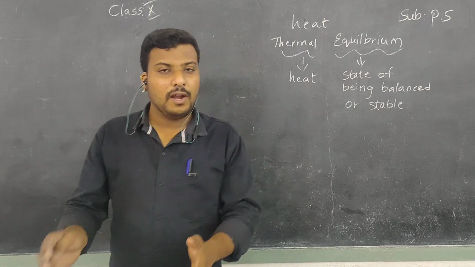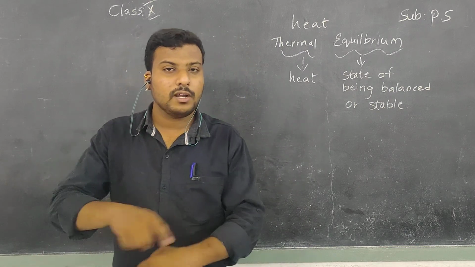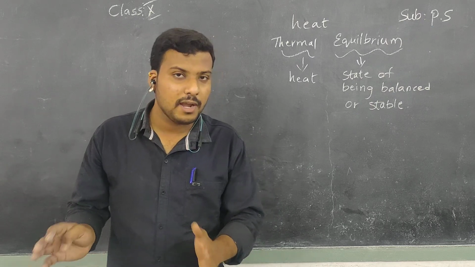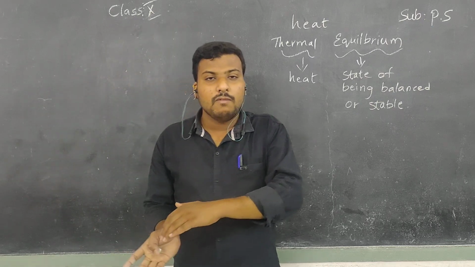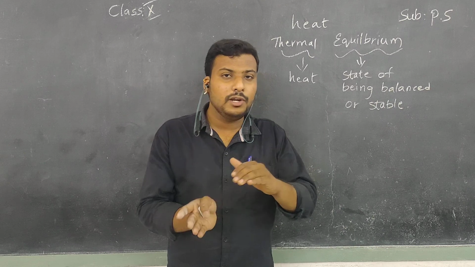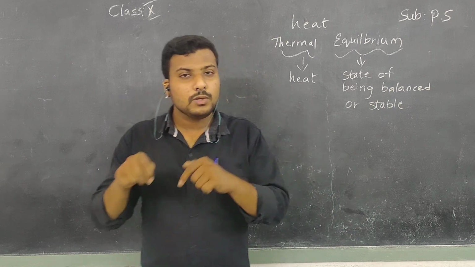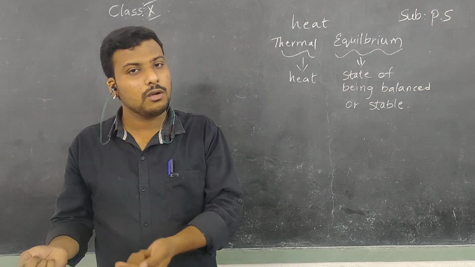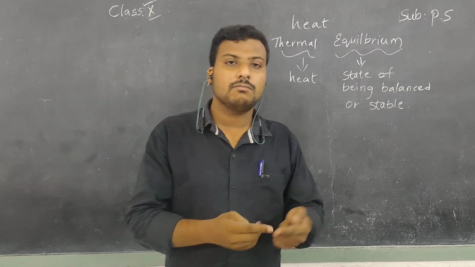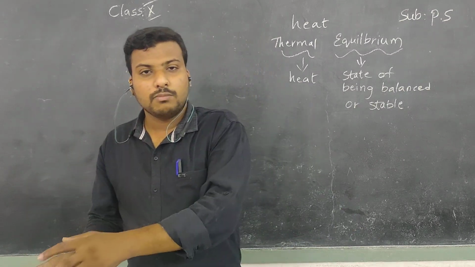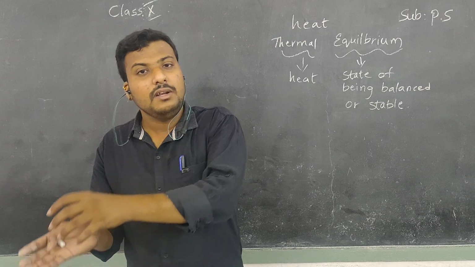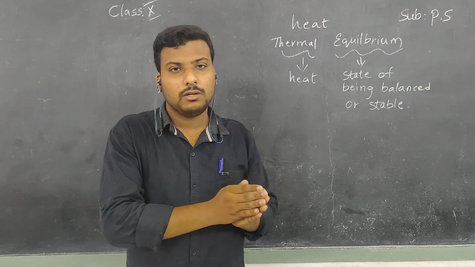Now they are in thermal contact in a bucket. Heat energy always transfers from the hot body to the cold body. You know that. Who is the hot body here? Hot water. And who is the cold body? Normal water. So from the hot body, heat energy is continuously supplied to the cold water.